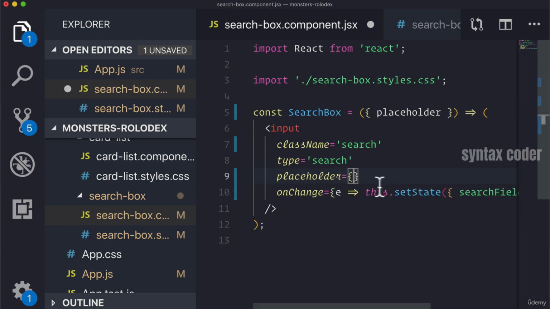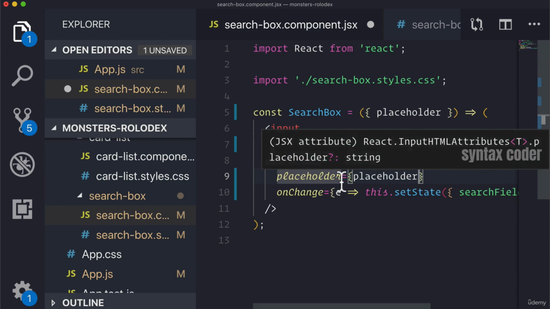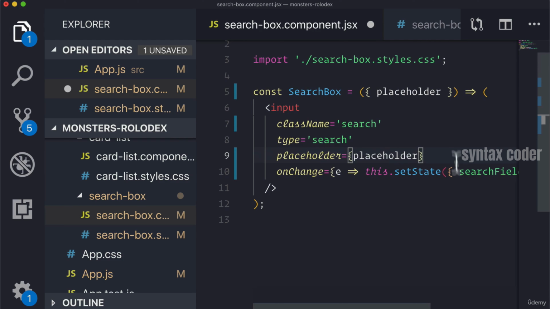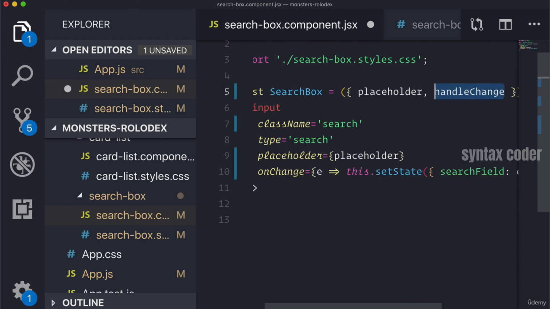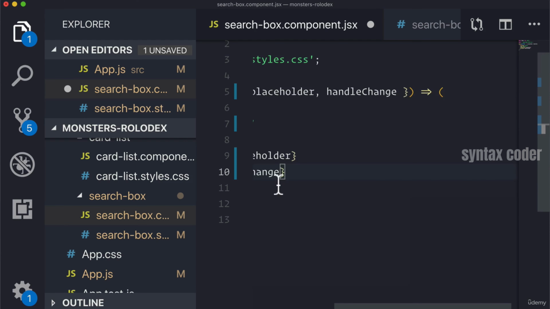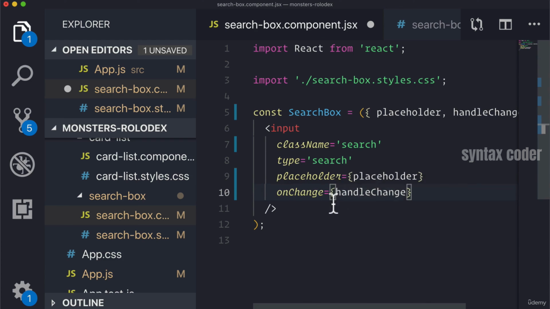So let's destructure it off and then pass it into our placeholder. And then onChange can be another prop that gets passed in, which is a function under the name of handleChange. And we'll destructure that one off as well. And then we will replace the value inside of our change right here.